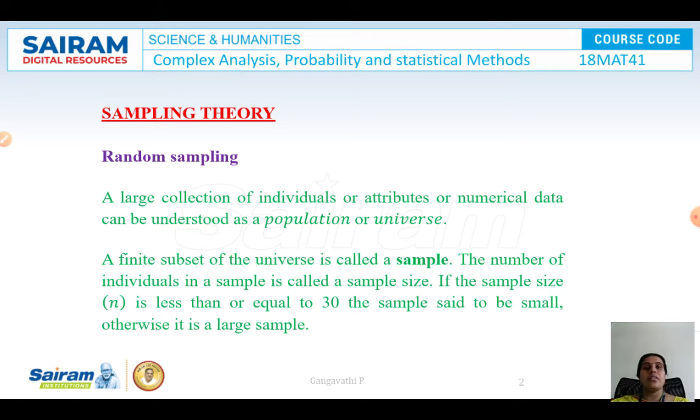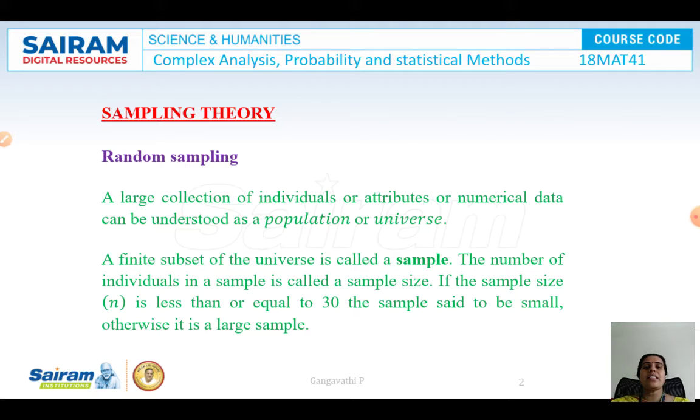The entire large set, which has all the outcomes, consisting of all possible outcomes, is called a universe, or also a population. It can be people, values, or numerical data, and that is considered a population or a universe.